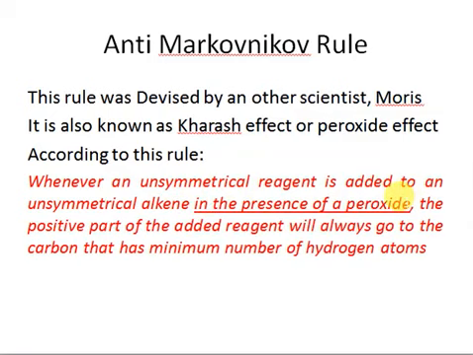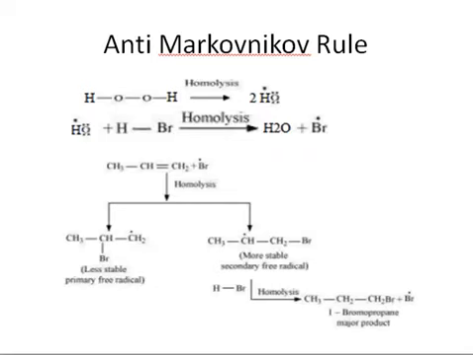So you must have a reagent which is unsymmetrical, you must have an alkene which is unsymmetrical, and the reaction must take place in the presence of a peroxide. Under these conditions, the positive part of the reagent will go to the carbon that has minimum number of hydrogen atoms, right? So why are we saying that the hydrogen, or the positive part, must go to the carbon that has minimum number of hydrogen atoms? This can be explained from this